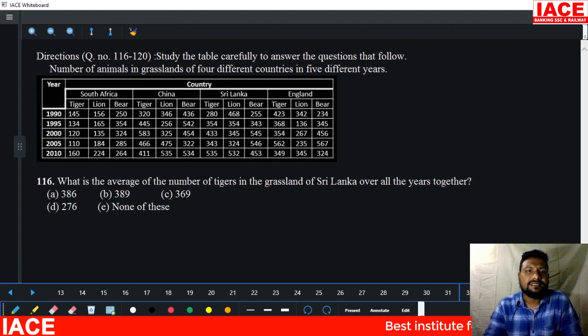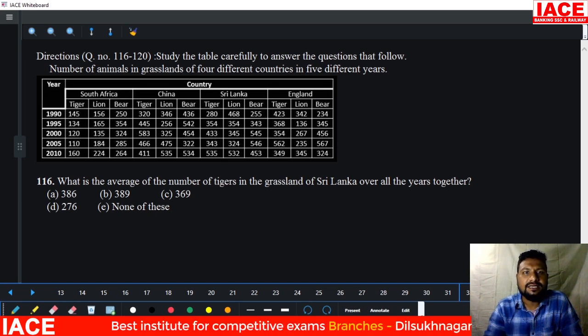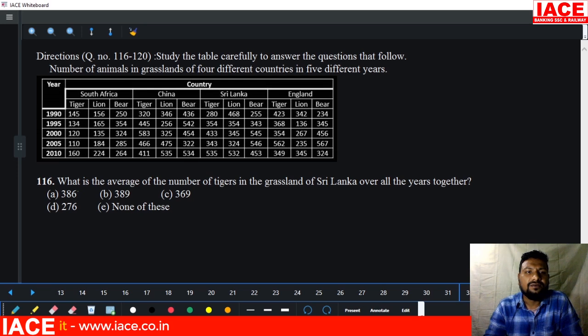Next we have directions 116 to 120. Study the table carefully and answer the questions that follow. Number of animals in grassland of 4 different countries in 5 different years. This is based on the table we have to calculate. They are given tiger, lion, bear, and this is the number of animals, overall among the years 1992, 95, 2002, 2005 and 2010. Directly we'll go for the questions.